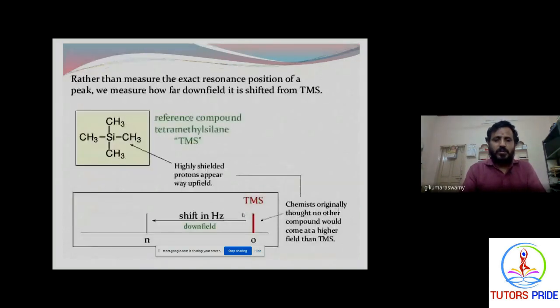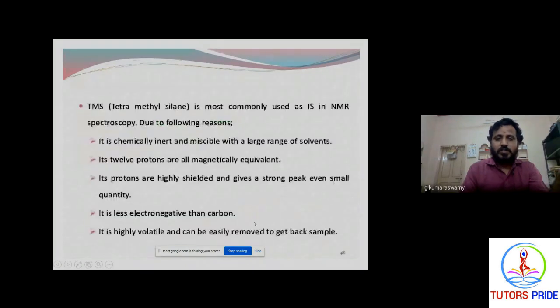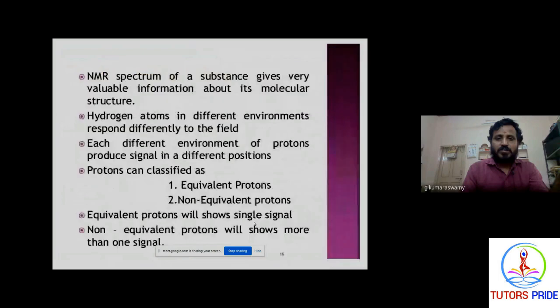You can understand all these CH3, CH3, CH3, the 4 CH3 groups, give only one signal because all these CH3 protons are equivalent. Based on this importance, we take TMS, tetramethylsilane, as a reference.